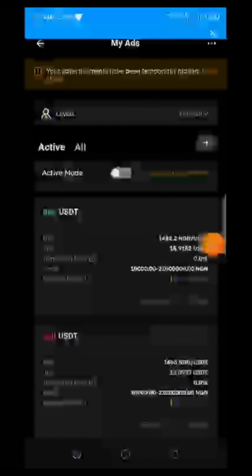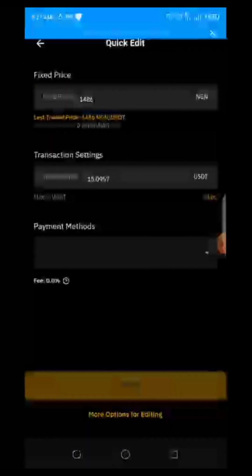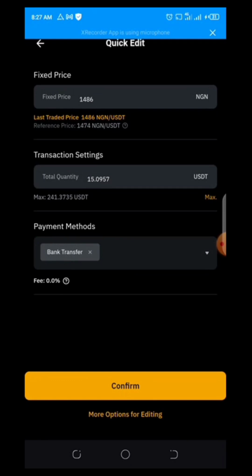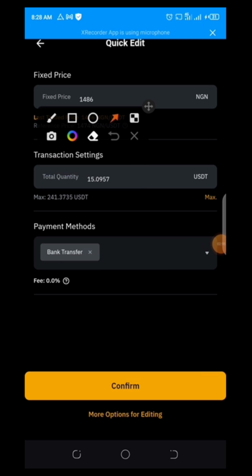So these are my buy orders for USDC and USDT. Let's come to USDT. You can see this edit here. If you're a regular user of Bybit, you understand it. You click on the more option, and that's where you get to set it. So click on it.